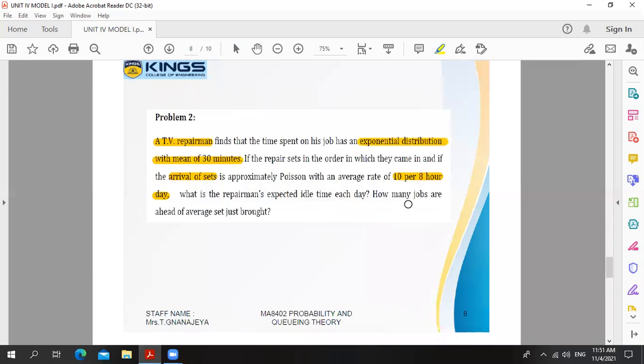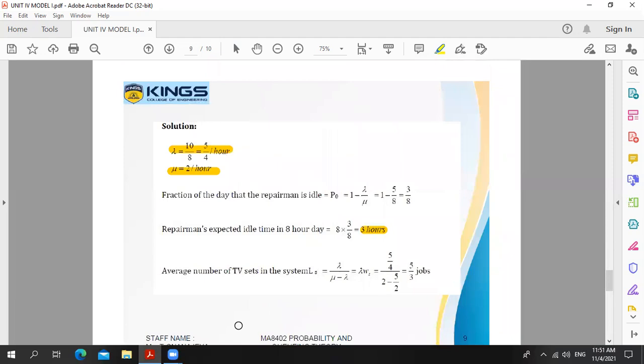Next question. How many jobs are ahead of an average set just brought? It means how many repair sets are in the system. We need to find out the value for LS. So write the formula for LS. Average number of TV sets in the system, LS, equal to lambda divided by mu minus lambda.